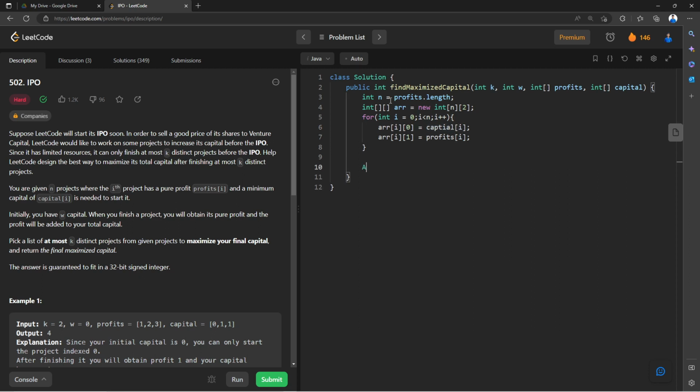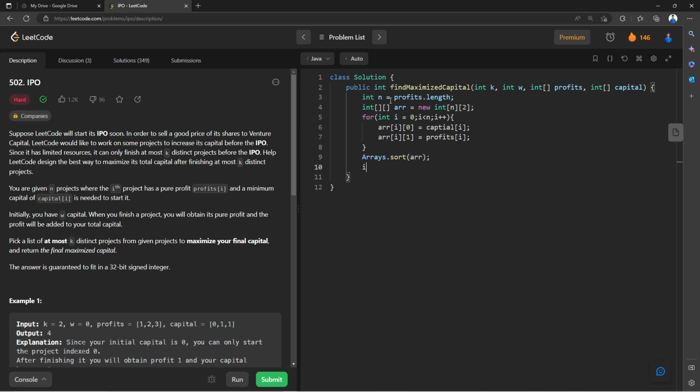So when we are done with this, we are going to sort it, right? So we're going to say Arrays dot sort. We can pass this particular thing arr, and we can also pass a comparator. We can say this is going to be a minus b, right? Let me first see without this, because I think it's going to sort by default by capital only, right?